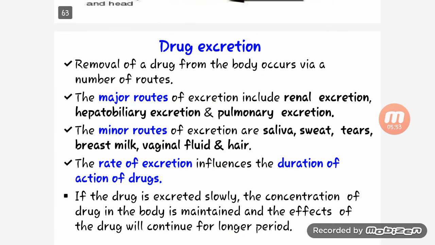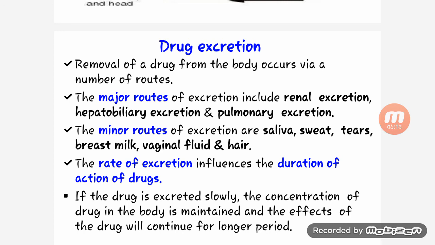Next is drug excretion. Removal of drug from the body occurs by a number of routes. The major routes of excretion are renal excretion, hepatobiliary excretion, and pulmonary excretion. The minor routes are saliva, sweat, tears, breast milk, vaginal fluid, and hair.